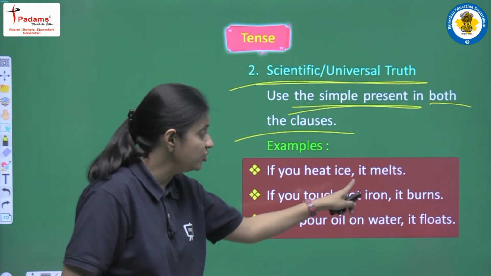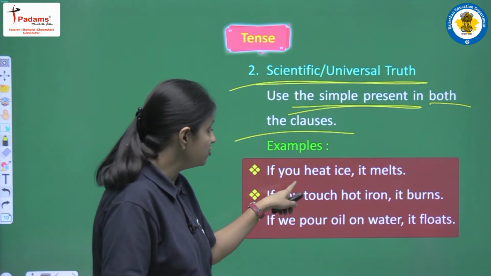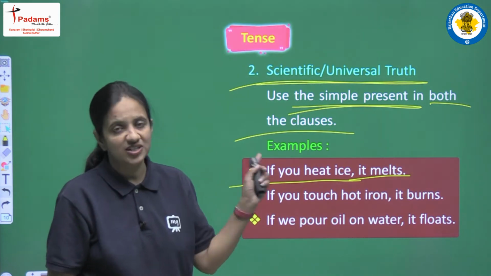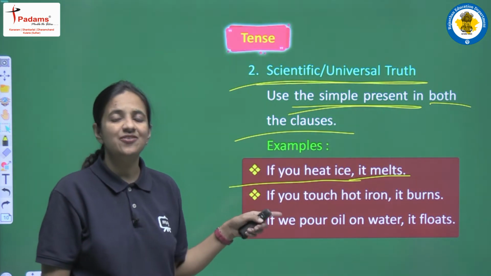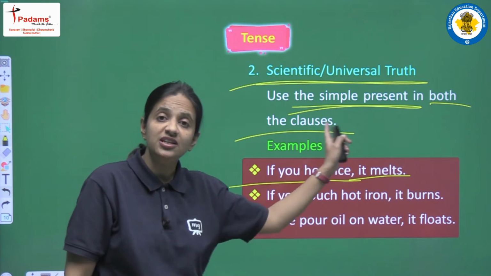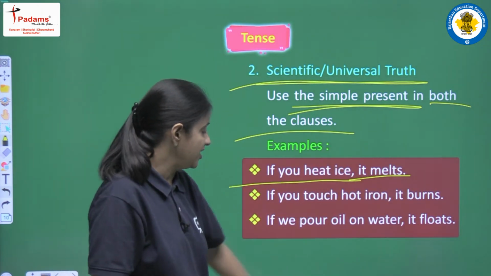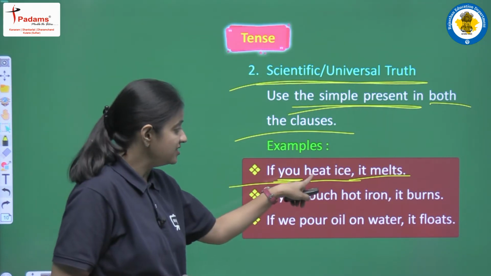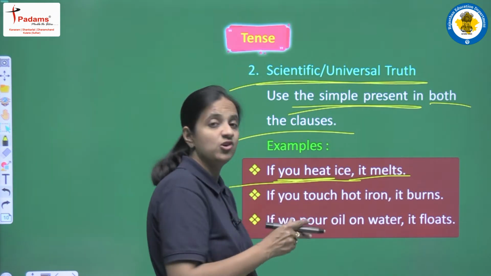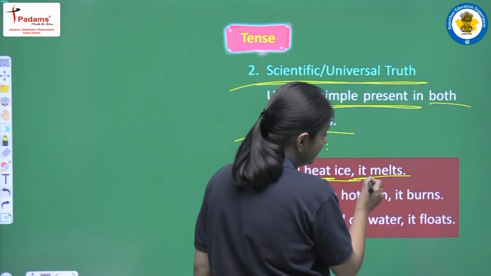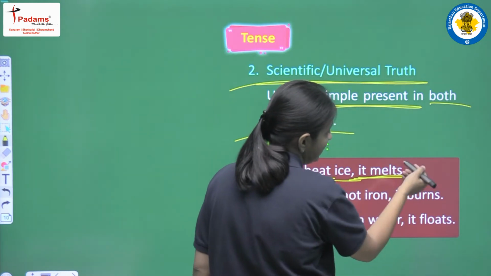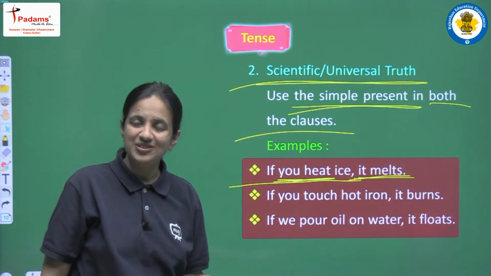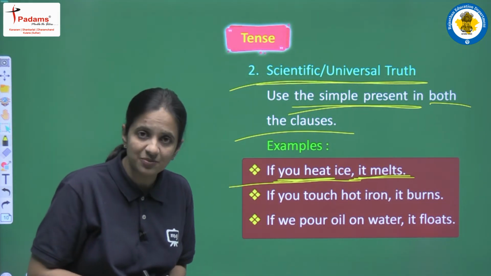We are having two different clauses. We are having the condition clause. This is the condition, if you heat ice, and what is the result? It melts. But what is the structure? The structure is that we are having present simple tense in both the clauses, right? If you heat ice, so here we are having you, and you is considered as a plural subject. So this is the reason we are having only heat, only the first form, but here we are having it, okay? And this is the reason we are adding s with the first form, so we are having melts, right? So all these things we have discussed earlier, the structure of present simple tense.